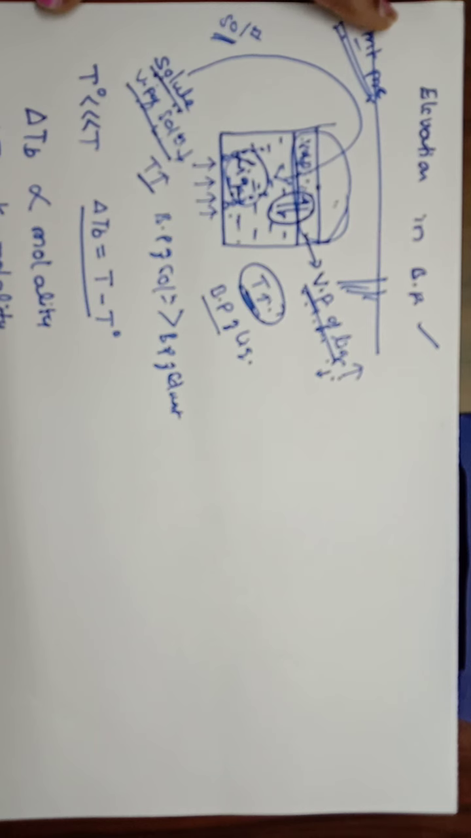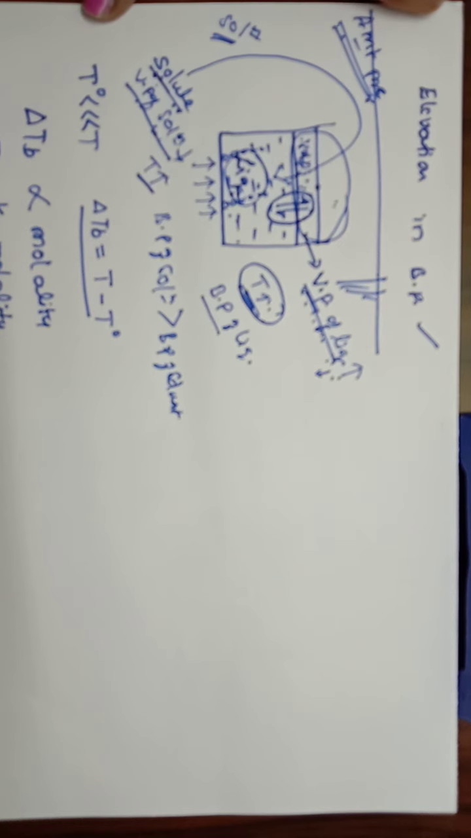Molal elevation constant can be defined as the elevation in boiling point when the molality of a solution becomes equal to 1. Next, since delta TB is directly proportional to molality, molality in turn depends upon the number of moles of solute. Hence, we can say delta TB also depends upon the number of moles of solute, which is elevation in boiling point. Hence, it is a colligative property.